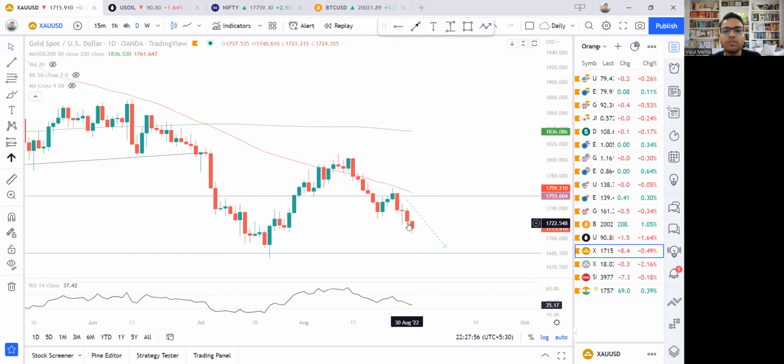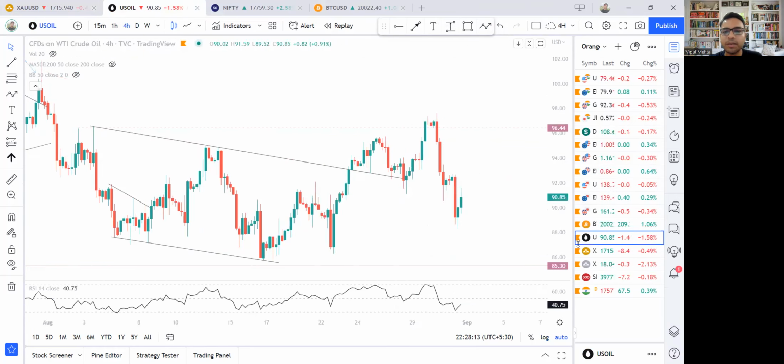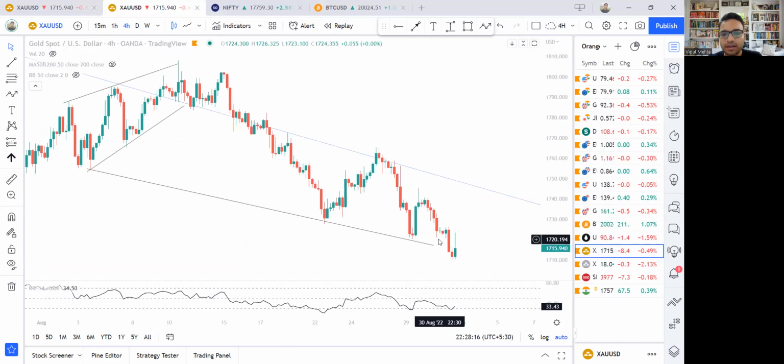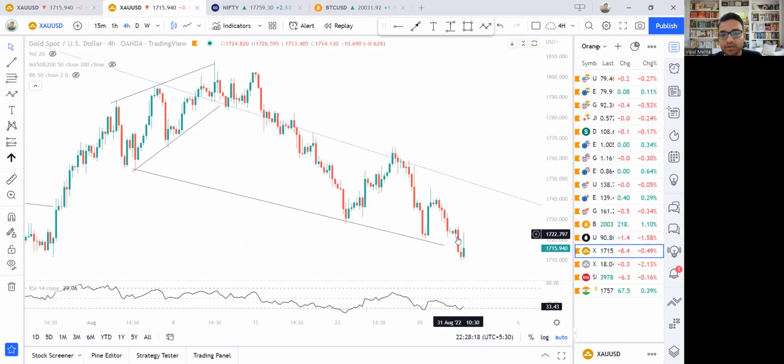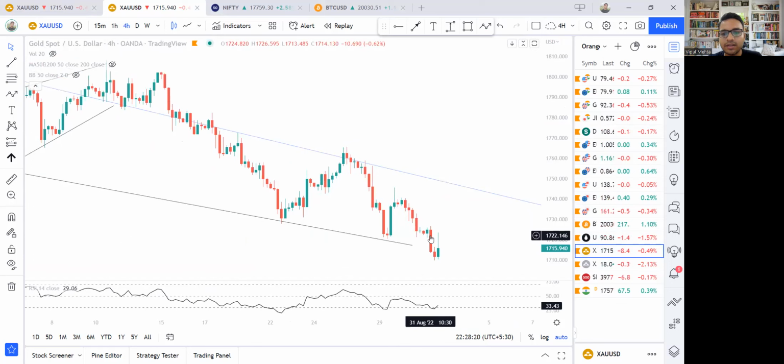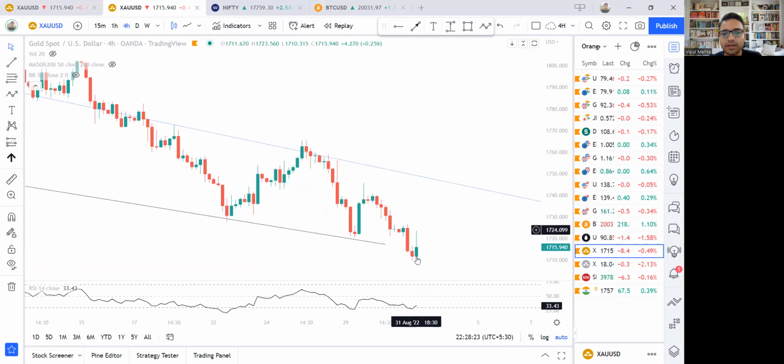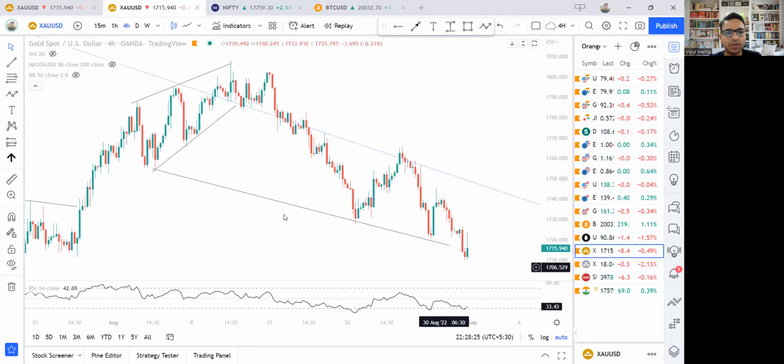Okay, gold. So gold, we were already really bearish. This is a daily chart. I was expecting the price to go back all the way towards this 1680 zone. Today the selling continues, and we are still on the same path towards 1680. If we look at it on the 4-hour time frame, this was today's selling, 10:30 p.m. all the way till 2:30, and then the selling is still continuing. We are running in on this kind of trend line.